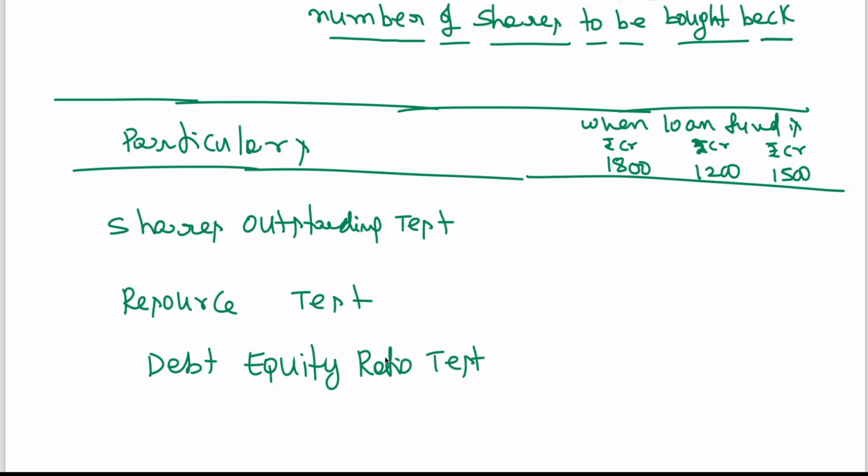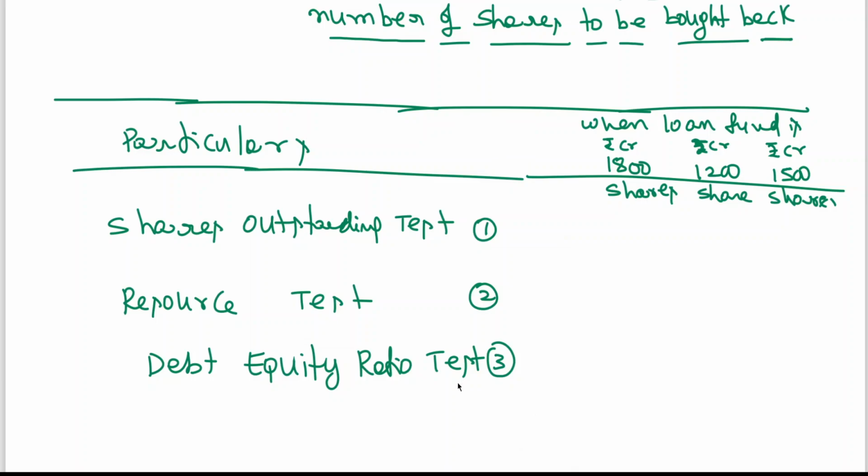Now here I am writing number of shares. This is when loan fund is 1800 crores, 1200 crores, 1500 crores, but here maximum number of shares to be bought back. So for shares outstanding test, we went by working notes number 1, 2, and 3.